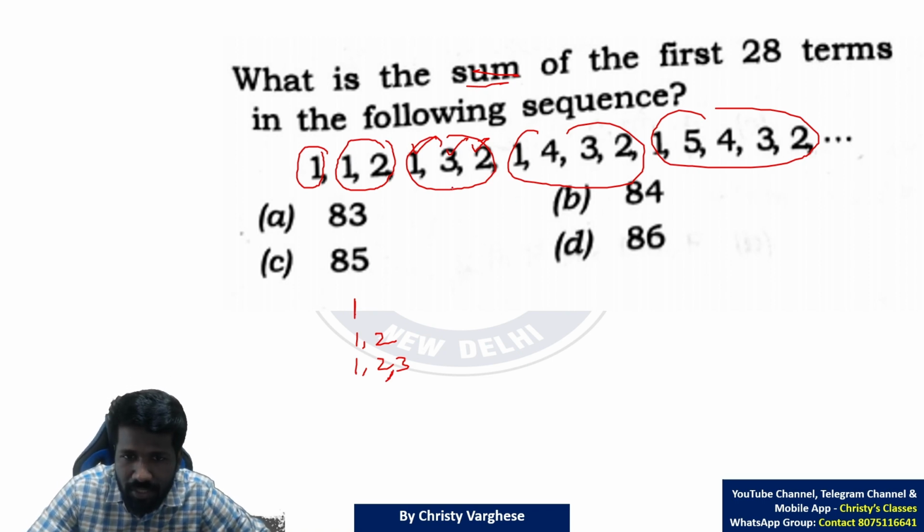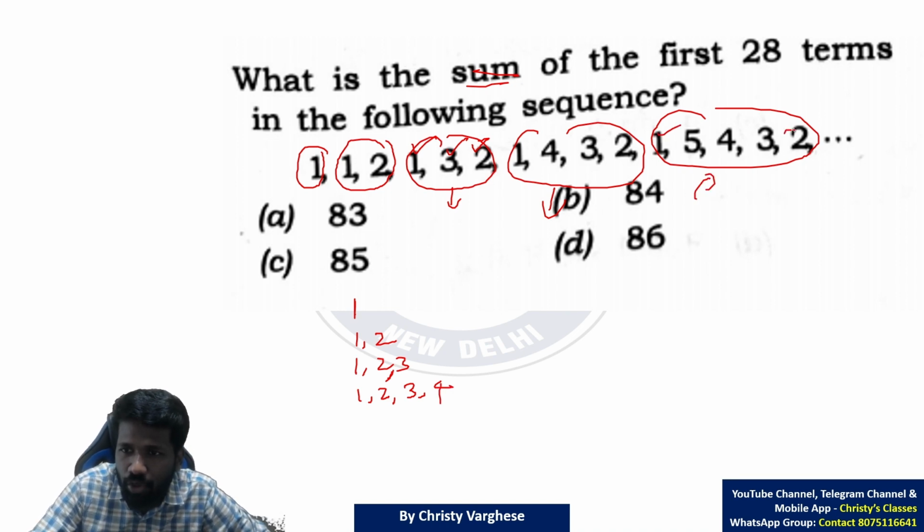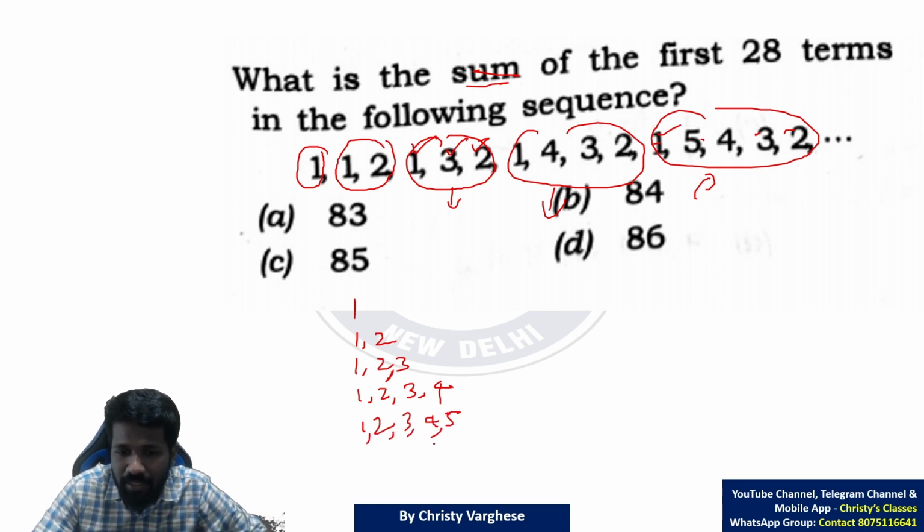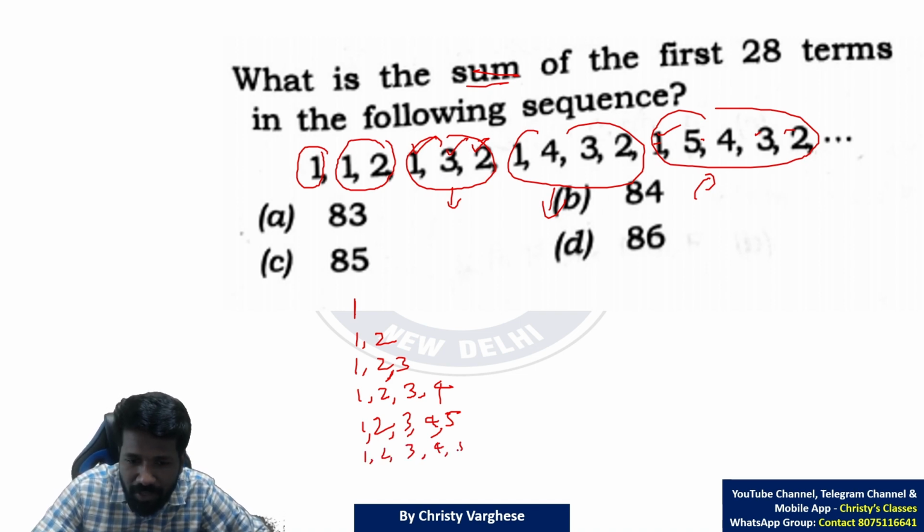Fourth group, 1, 2, 3, 4. Fifth group, 1, 2, 3, 4, 5. That establishes a pattern. Sixth group will have 1, 2, 3, 4, 5, 6.